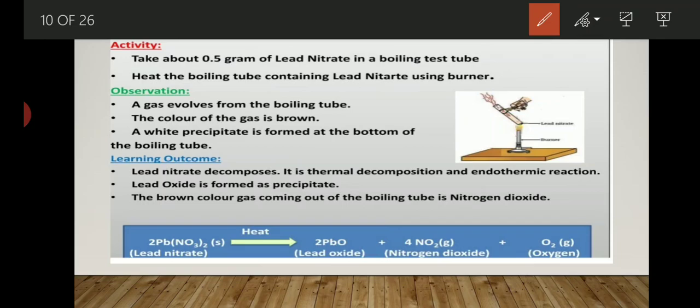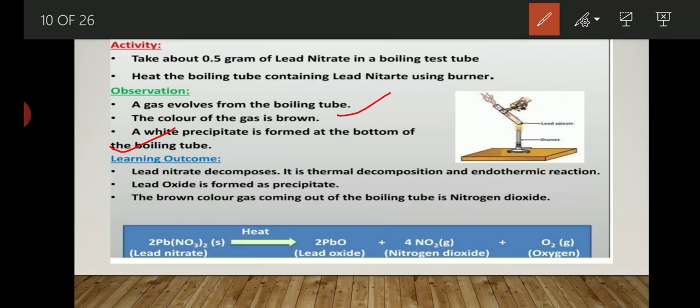What you observe is a gas evolving from the test tube. When you start heating lead nitrate, immediately you will see gases getting evolved from the boiling tube. In that, a colorless gas is present and one brown color gas is present. Along with that, a white color precipitate is formed at the bottom of the boiling tube.